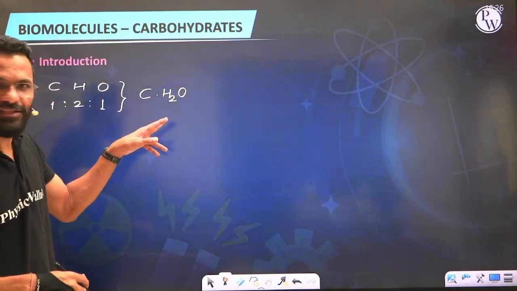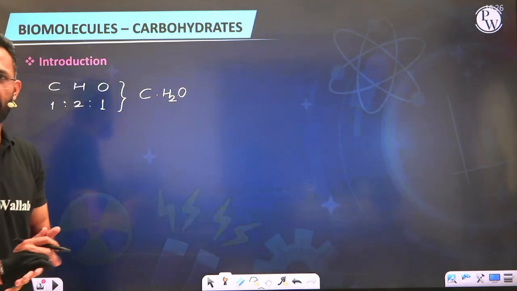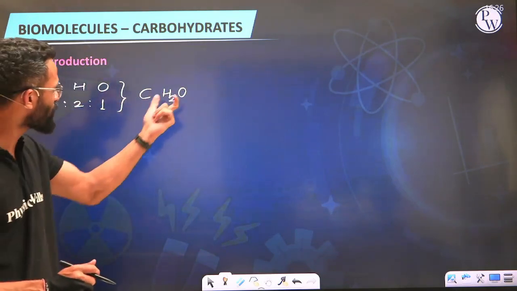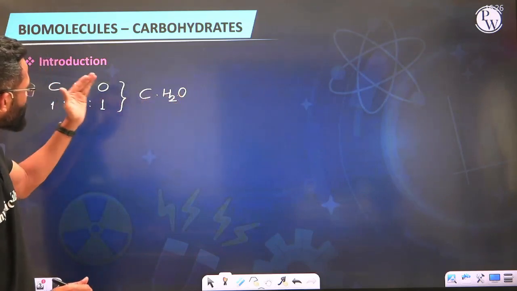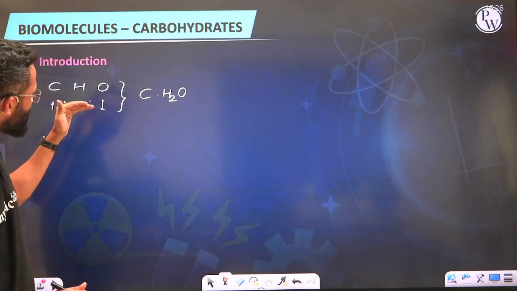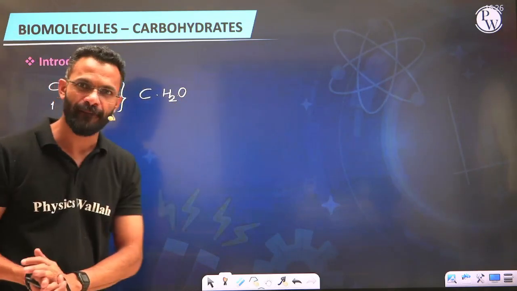This indicates that a water molecule is in association with a carbon atom. This indicates a water molecule is in association with the carbon when you put carbon, hydrogen, oxygen in the typical ratio in which they exist in nature as far as carbohydrates are concerned.